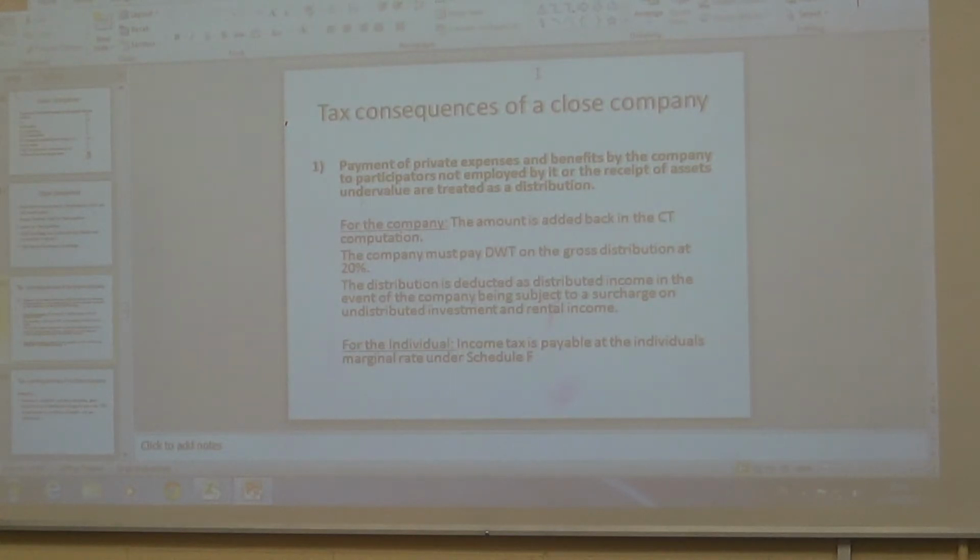So your consequences for the company, they're paying dividend withholding tax on €1,500. They must add it back in their corporation tax computation. They're not allowed to claim it as an expense. And they must pay that distribution over to the revenue by the 14th day of the following month. The tax on that distribution, if they've given 1,500, you work it back. Is that alright?